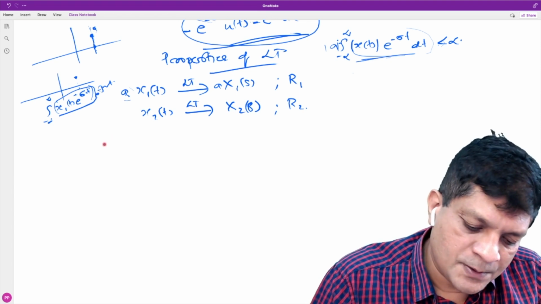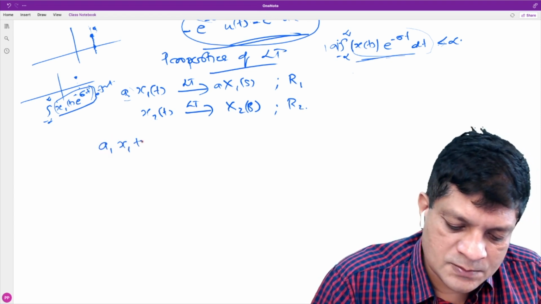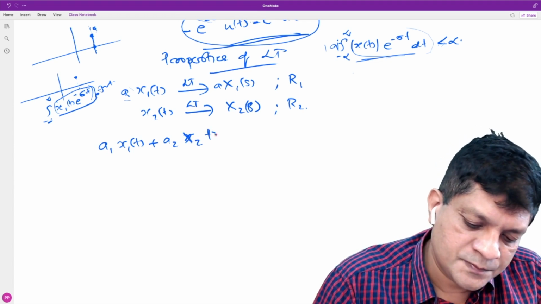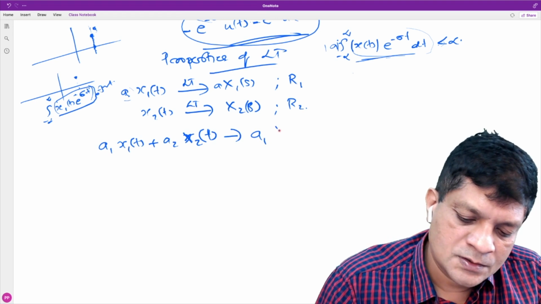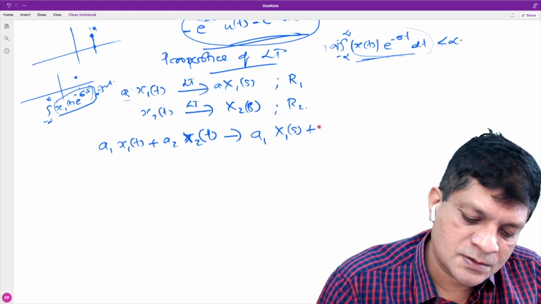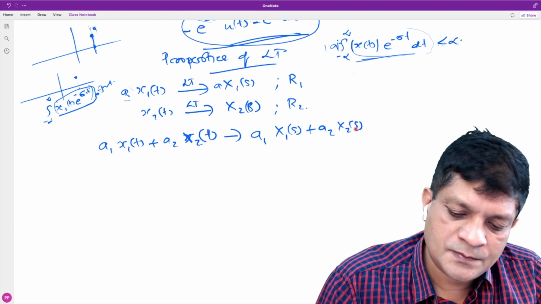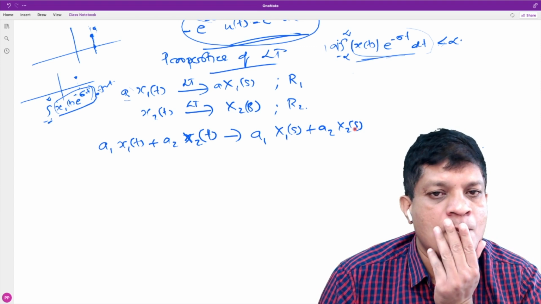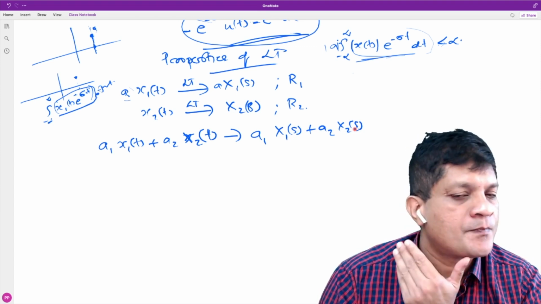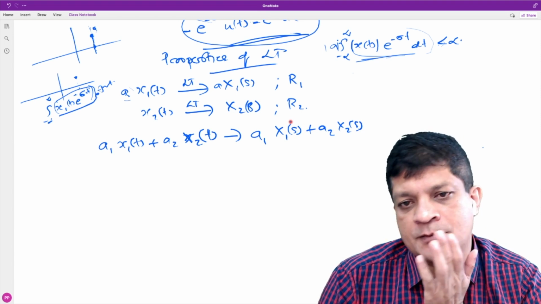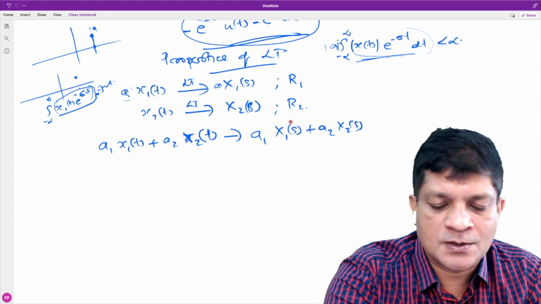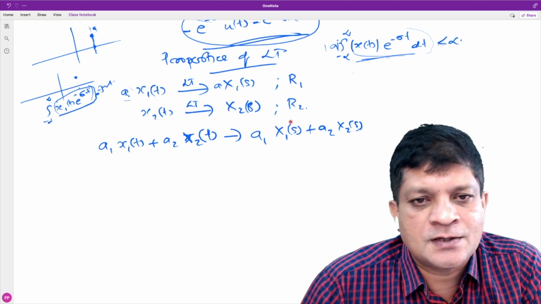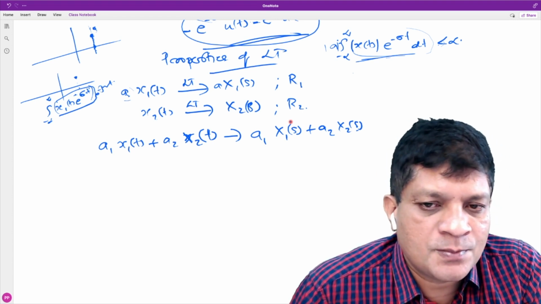So the linearity property says that a1 x1(t) plus a2 x2(t) has what Laplace transform? Is it a1 X1(s) plus a2 X2(s)? This is the linearity property. We have already used this in the previous example we discussed, like the sum of a right-sided signal and a left-sided signal. There we used the linearity property.